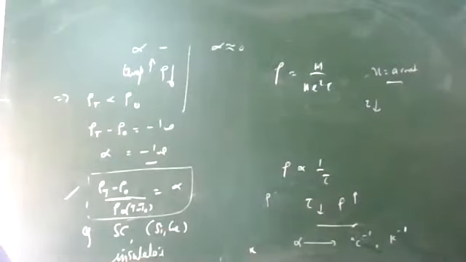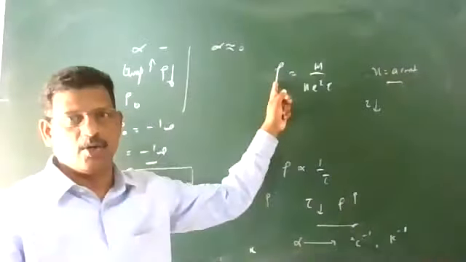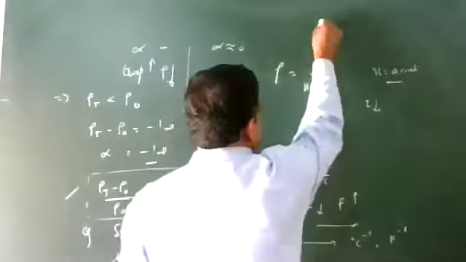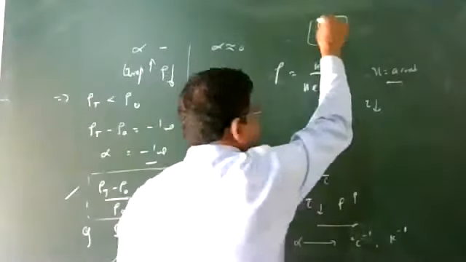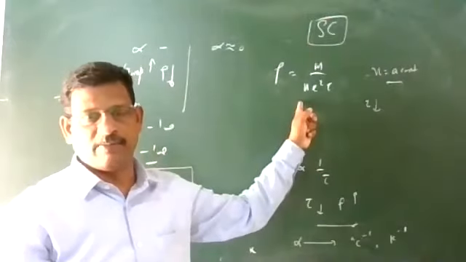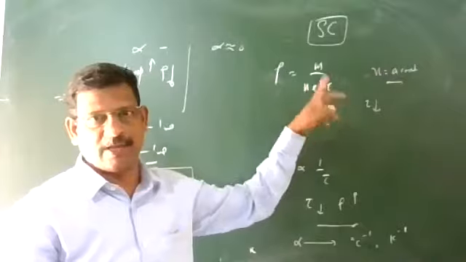So how can we explain this? Again, in this case rho is m upon n e square tau for a semiconductor, just like silicon and germanium. With change in temperature, n will change and the relaxation time will also change.